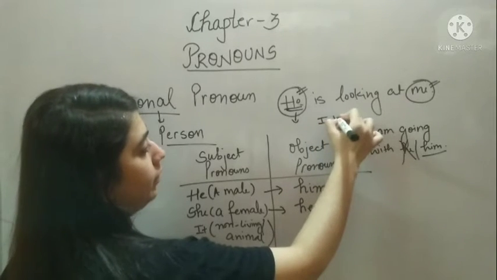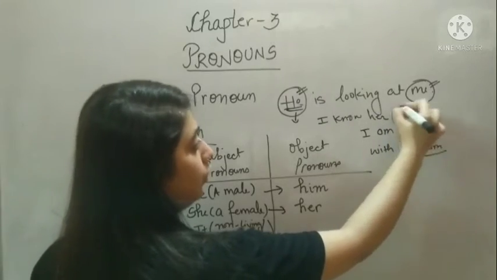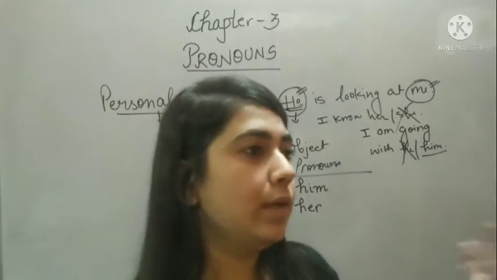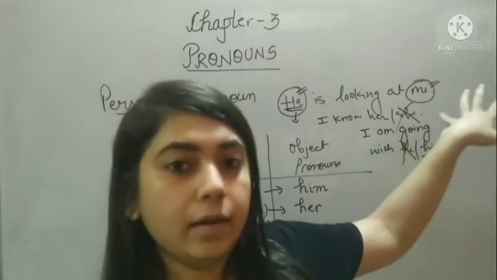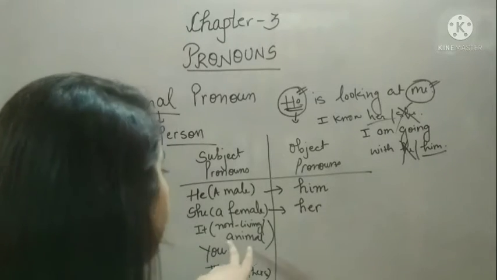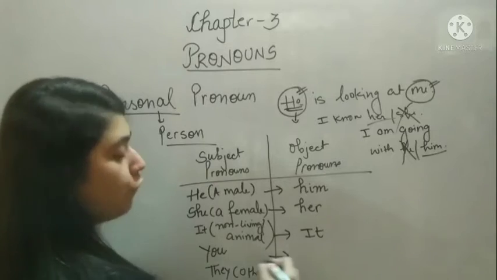I know her. Know she? No. You cannot say "I know she," because again that is a subject pronoun and we cannot use a subject pronoun at the end. So for that case we will use an object pronoun. For it, the object pronoun is the same, it. For you, the object pronoun is the same, you.